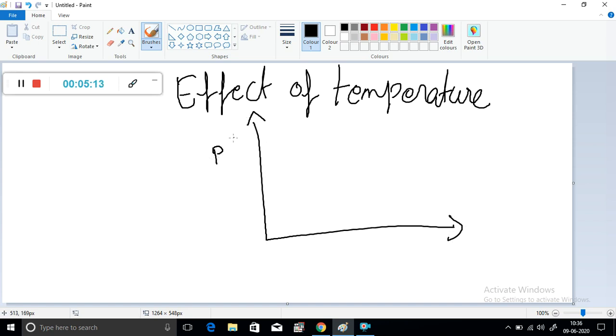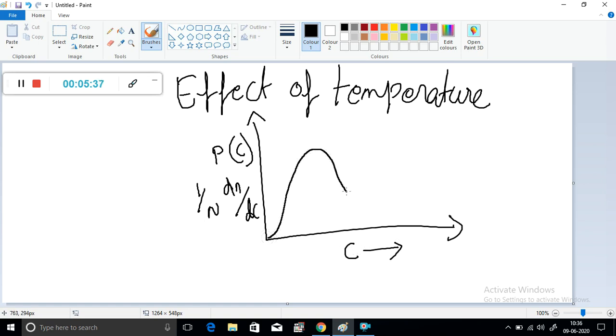P of C indicates fraction of total number of particles, that is 1 by n into dn by dc versus velocity. And the distribution curve is like an inverted U at a particular temperature T1.